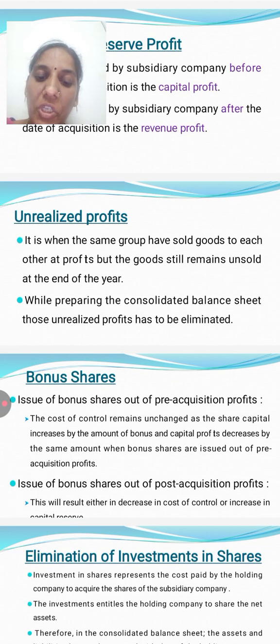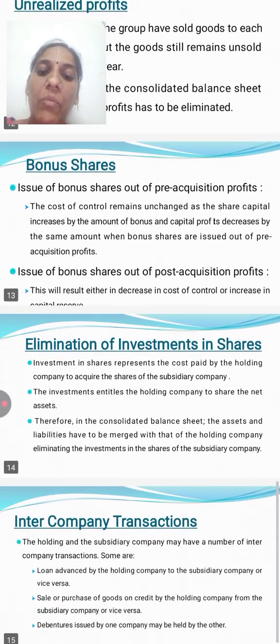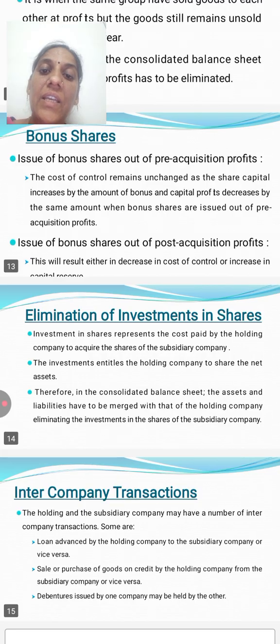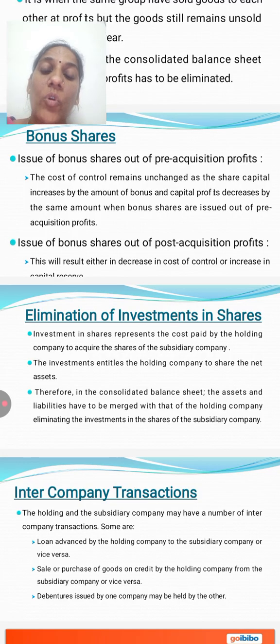Next, bonus share. We are going to discuss issue of bonus shares out of pre-acquisition and post-acquisition profits. First of all, pre-acquisition profits. The cost of control remains unchanged, as the share capital increases by the amount of bonus shares and capital profit decreases by the same amount when the bonus shares are issued out of pre-acquisition profits.